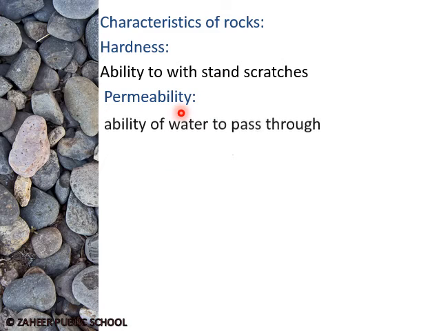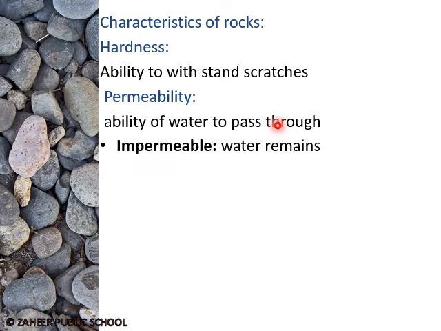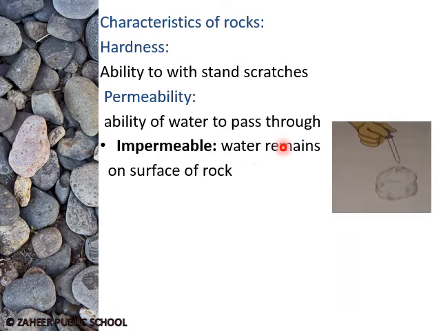Now the permeability. Permeability means the ability of water to pass through. There are different types of permeability: impermeable and permeable. Some rocks are impermeable, which means that water remains on the surface of the rocks and they do not allow the water to pass through. Here is an example. In this picture, you can see that the water remains on the surface of the rock. It means that the rocks do not allow the water to pass through them.